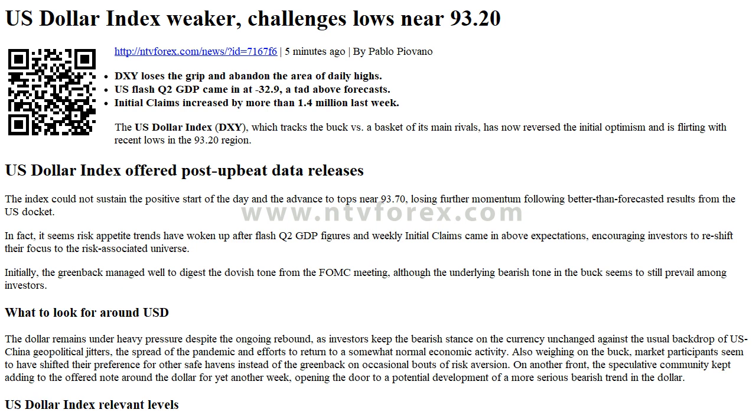Initially, the greenback managed well to digest the dovish tone from the FOMC meeting, although the underlying bearish tone in the buck seems to still prevail among investors.